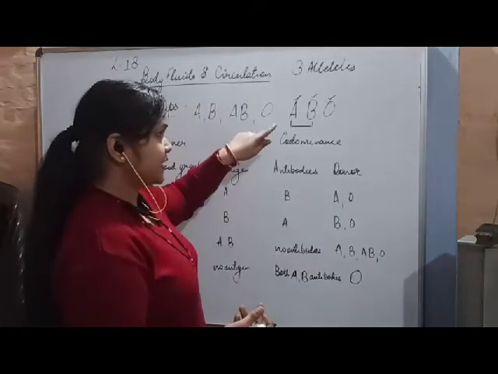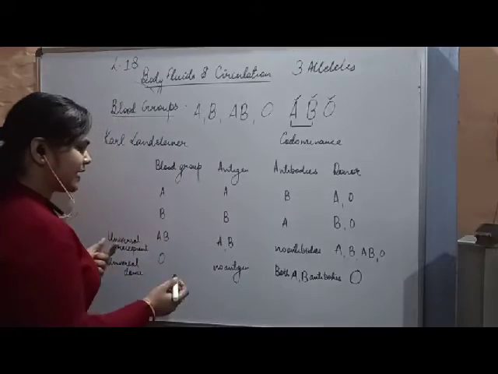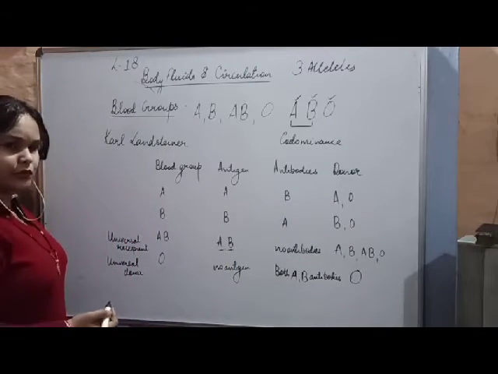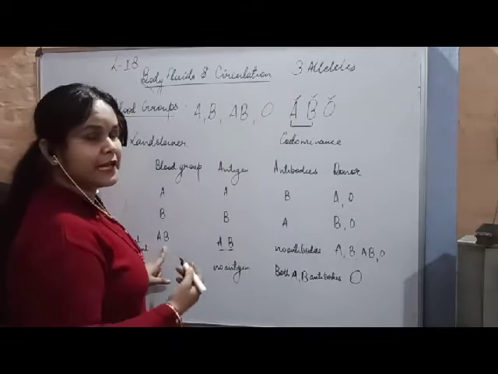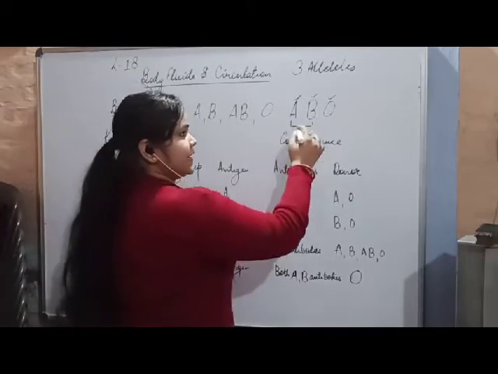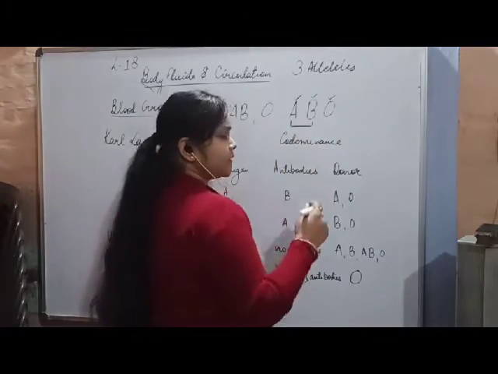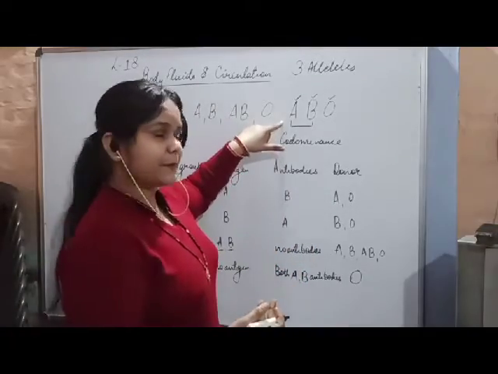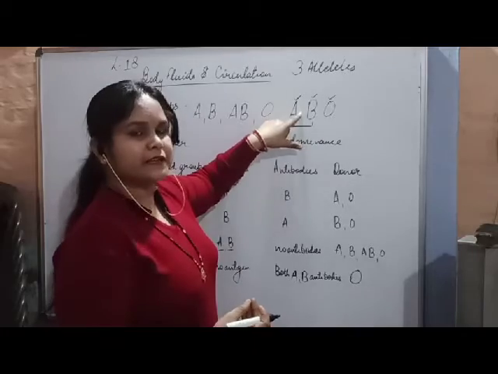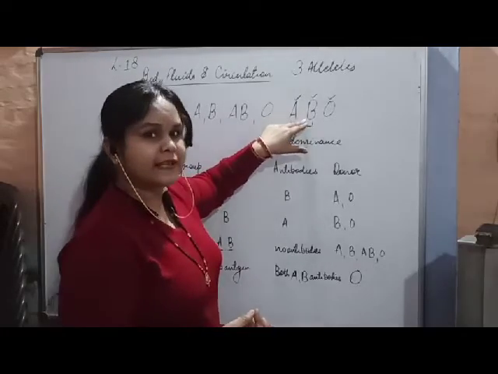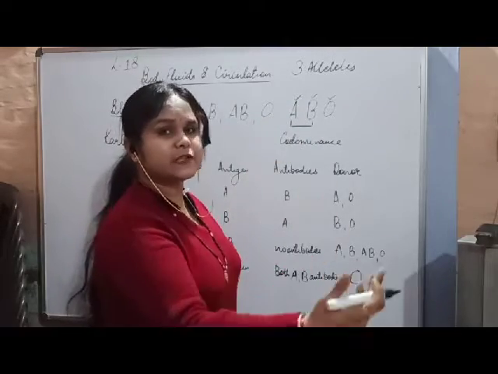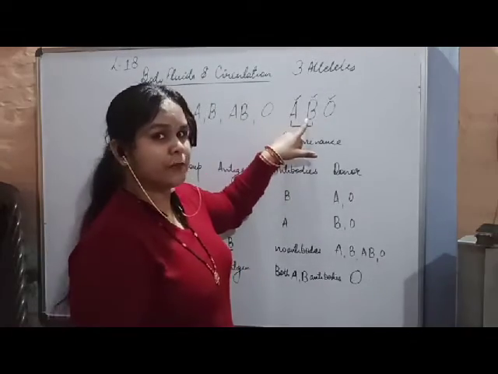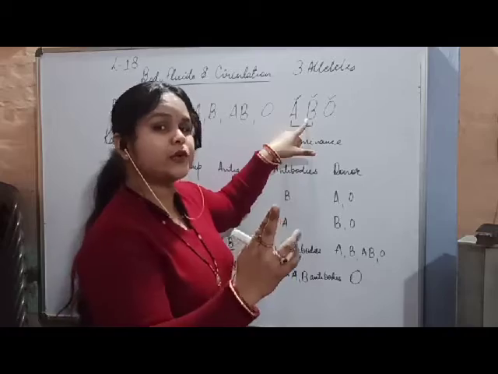So here you can see that if a person has A antigen and also B antigen, the blood group is AB. They are showing together. Neither A is completely dominant, nor B. They exist together and are equally expressed.